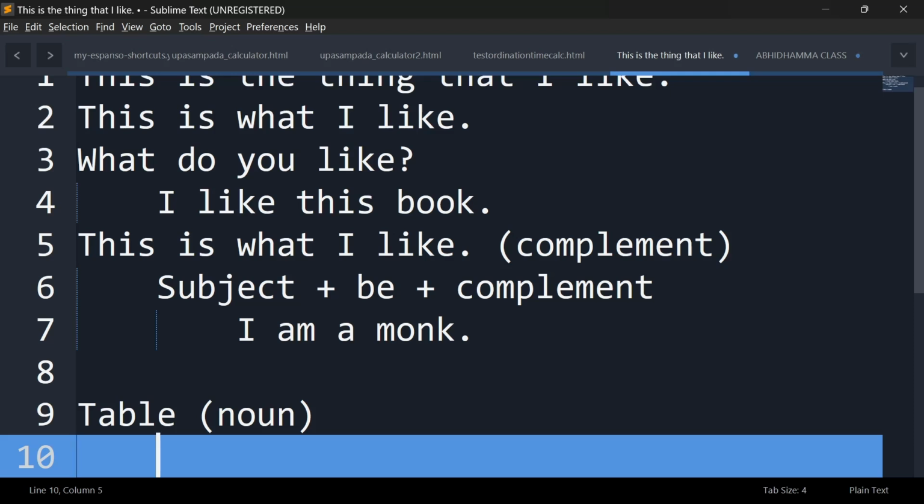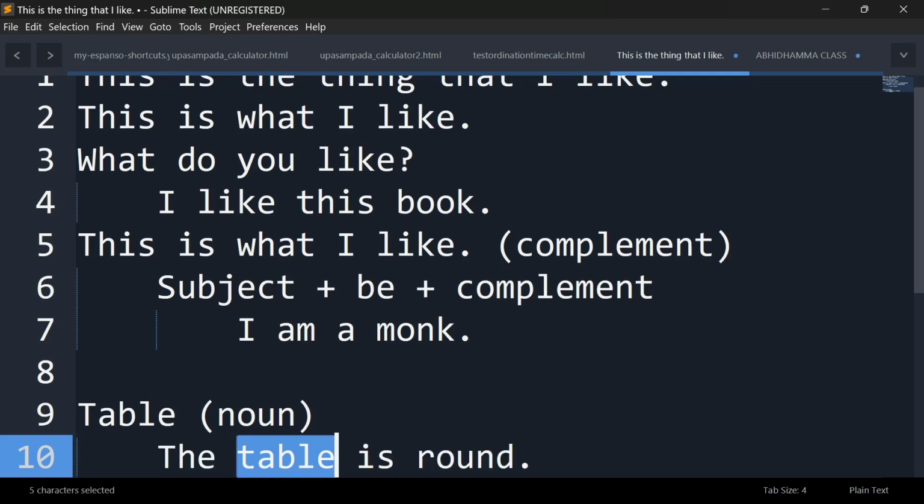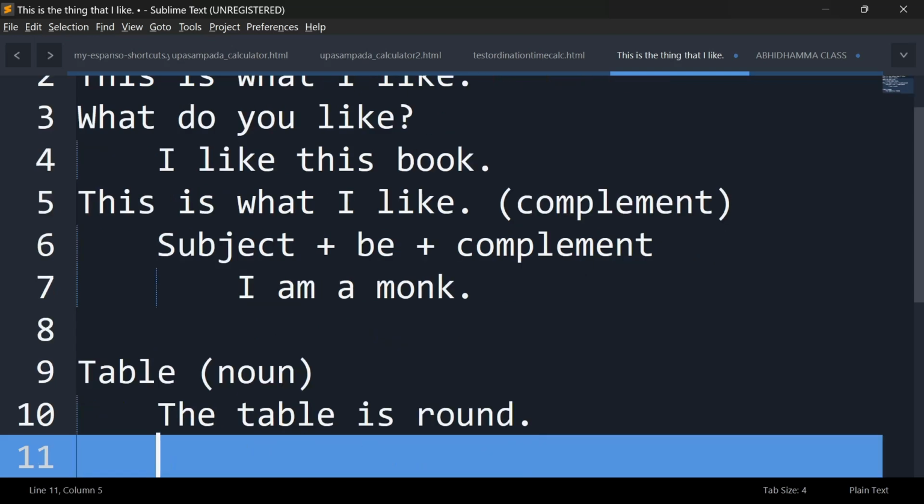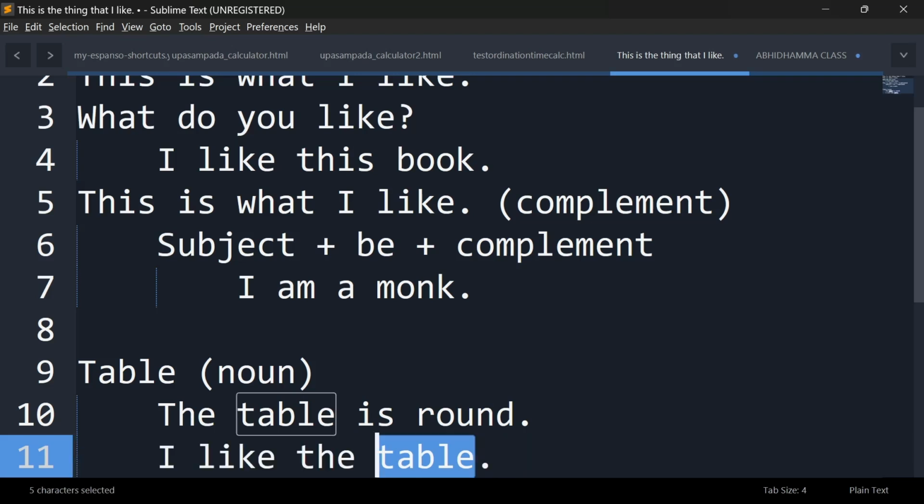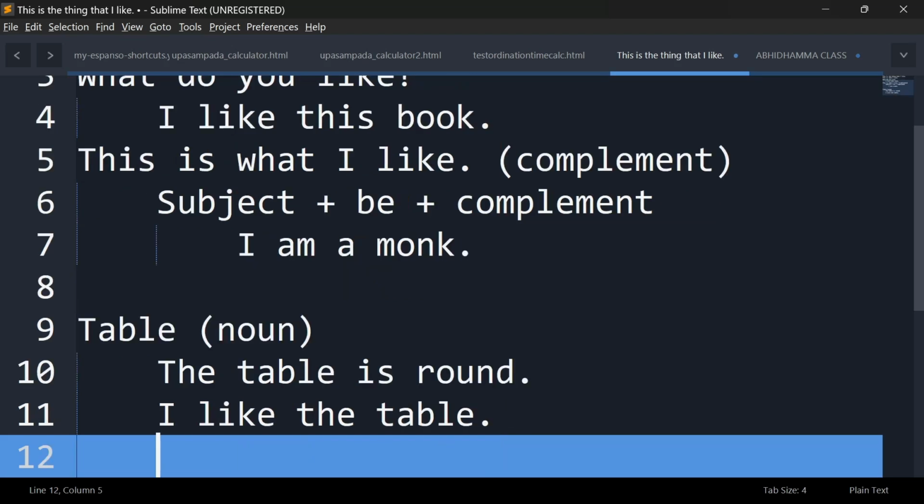For example, if I say, the table is round, the table is a noun, but in this sentence, it's the subject. Or if I say, I like the table, then table is still a noun, but it's the object. If you say, I am a table,